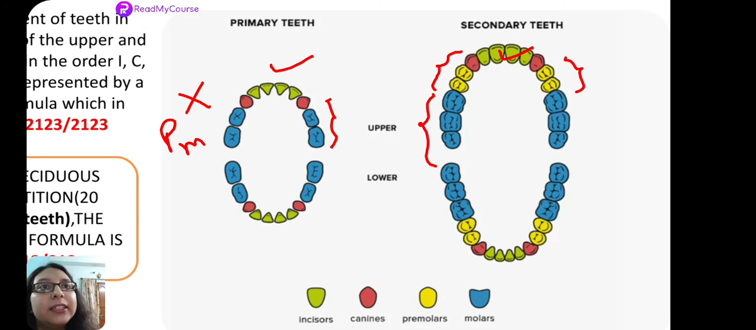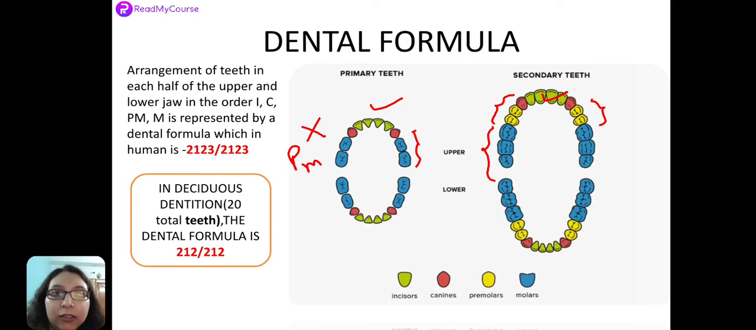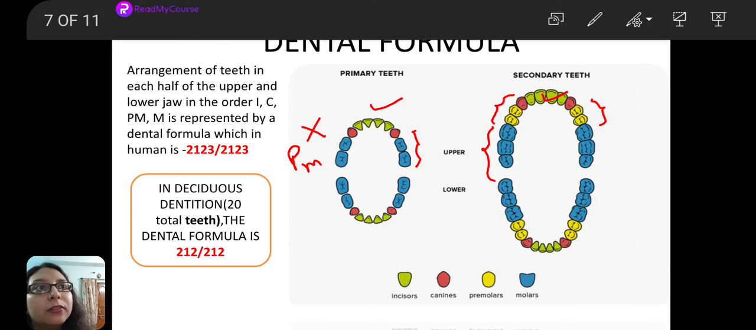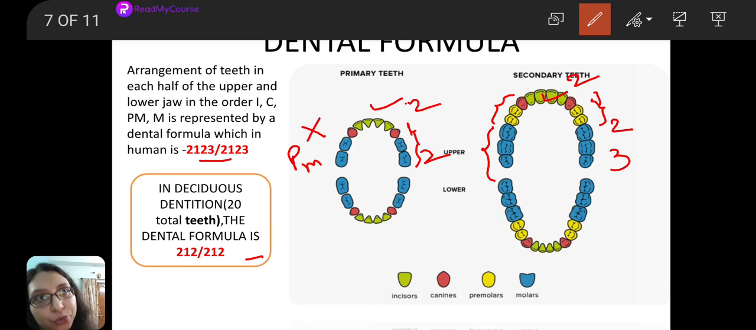That is why there is a difference in the dental formula in deciduous teeth and permanent teeth. So in permanent teeth, the dental formula is what? It is 2, 1, 2, 3. Whereas in case of deciduous dentition, the formula is 2, 1, 2 only. 2, 1, 2 by 2, 1, 2. That is 2 incisors, 1 canine, 2 molars. Here, 2 incisors, 1 canine, 2 premolars, 3 molars. So 2, 1, 2 and 2, 1, 2, 3.